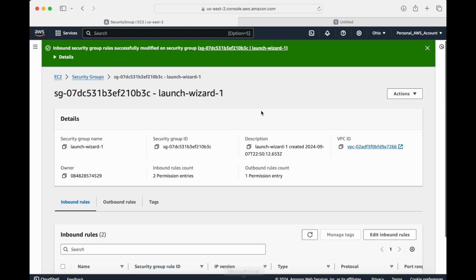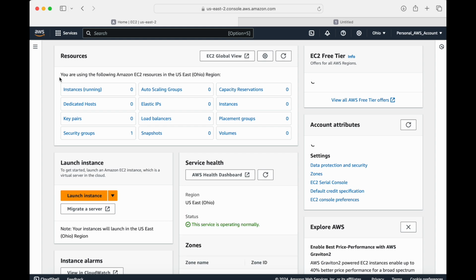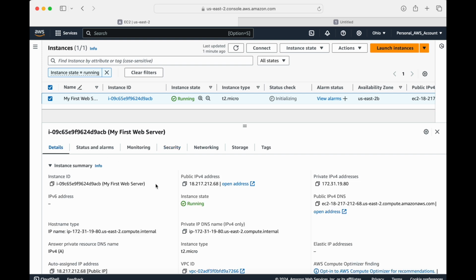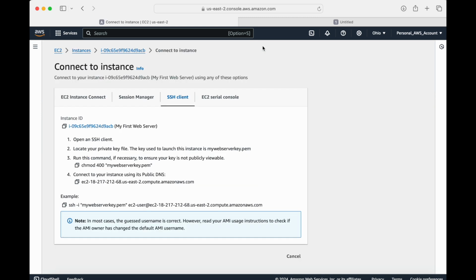Save rules, and that is saved for that security group. Go back to my EC2, again go back to my first web server. Now if I want to connect to it and install my Apache server, what I'm going to do is select this and press the connect button. This will give me information on how to connect using an SSH client.